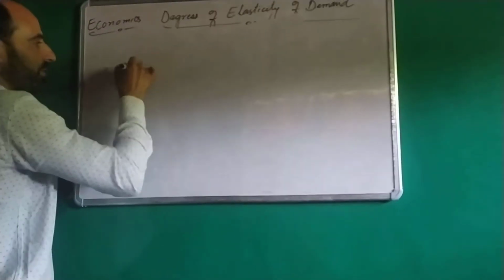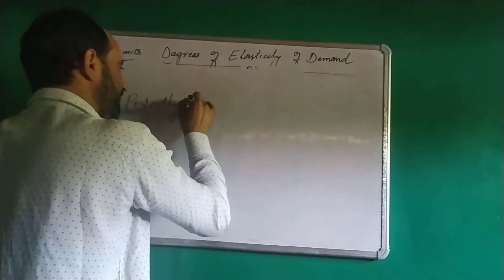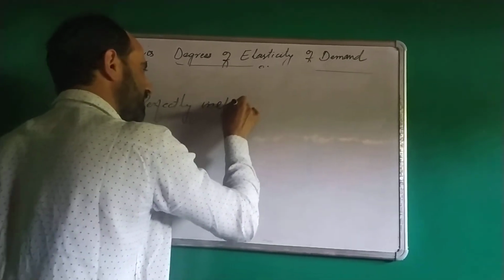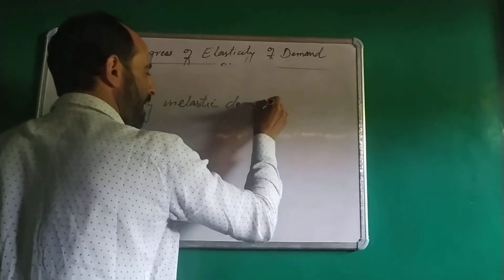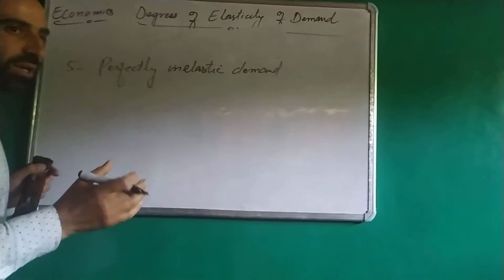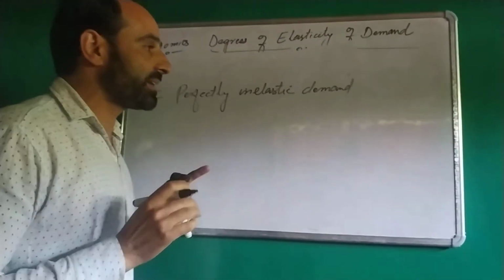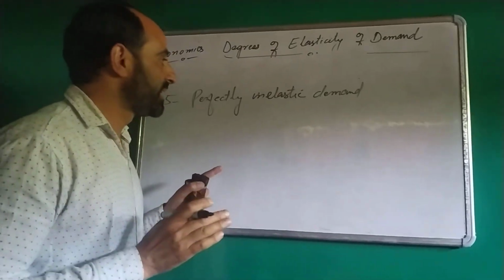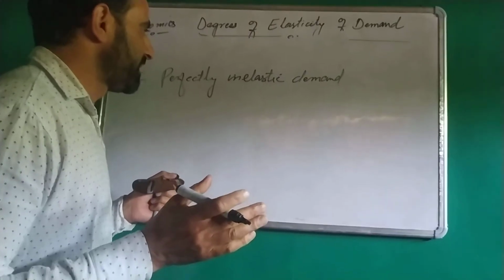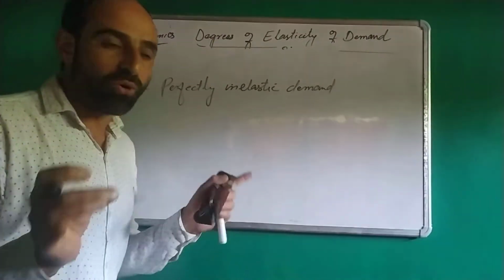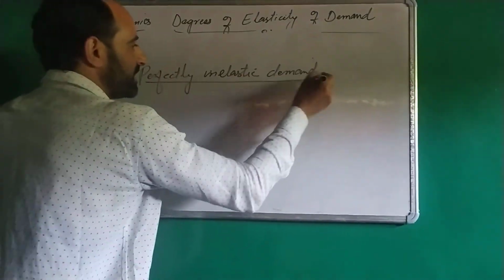Then there is fifth degree: perfectly inelastic demand. This demand has no elasticity at all. What is this perfectly inelastic demand? When due to a change in price, there is no change in quantity demanded, this demand is called perfectly inelastic demand.